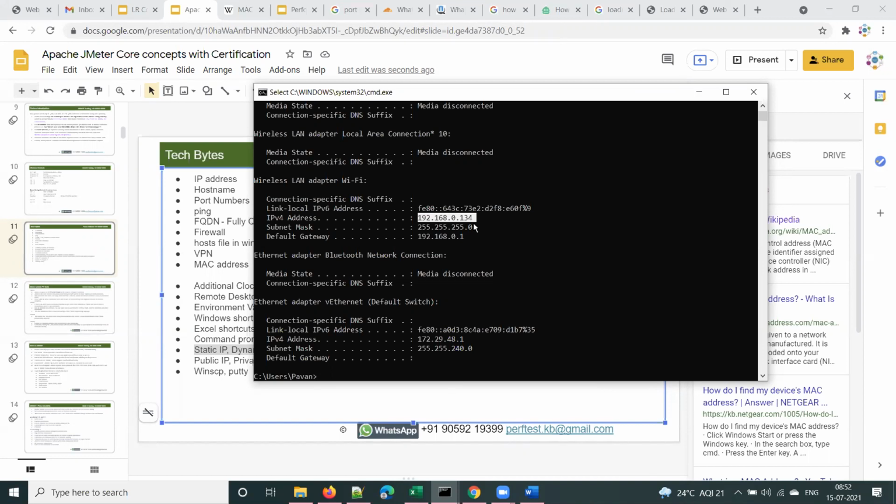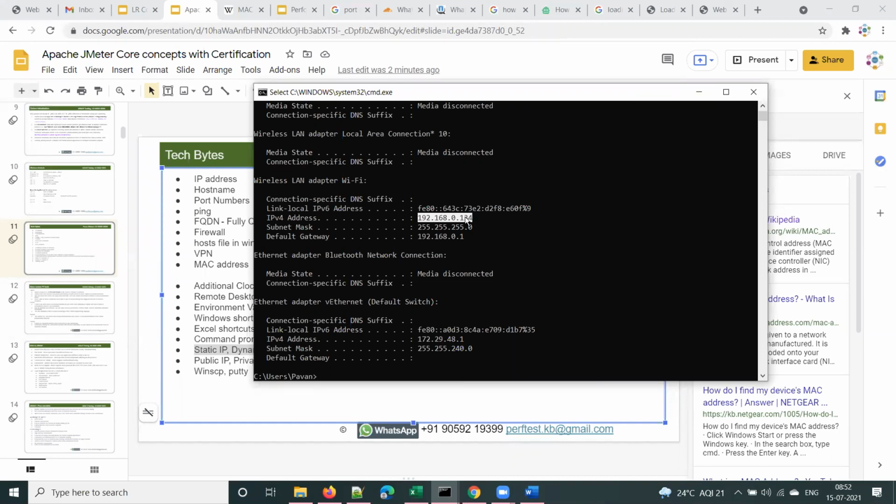Please remember, you can note it down: 192.168.0.134. If it changes, I will let you know during our sessions. All we need to understand is that the IP address we get by default is not static, but dynamic. Dynamic means it changes from time to time.